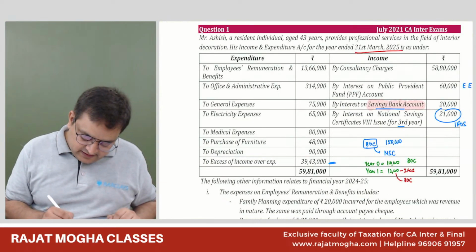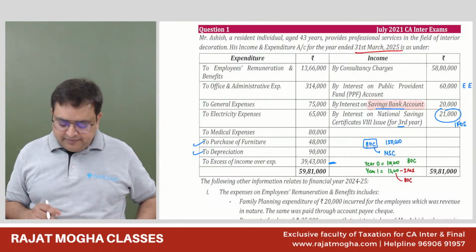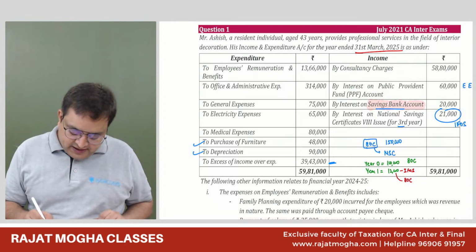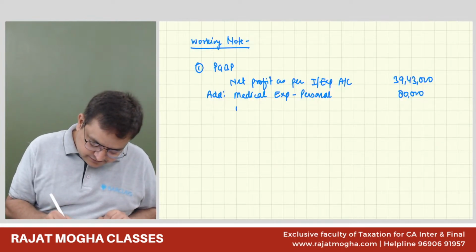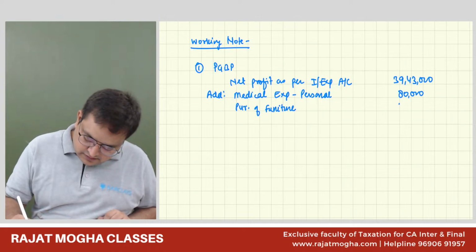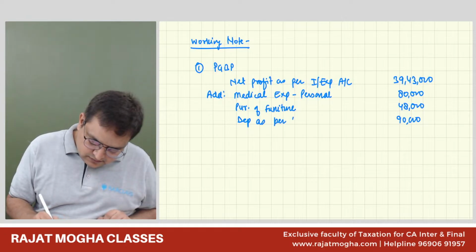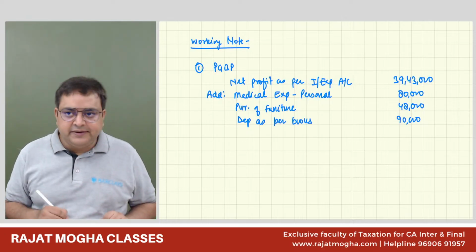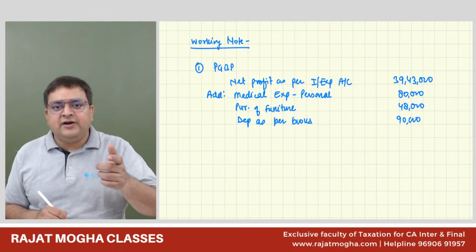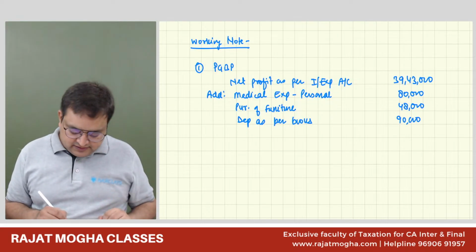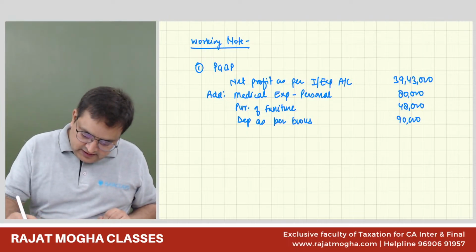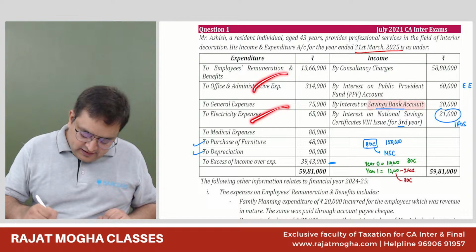Second is purchase of furniture and depreciation also, because we will be computing depreciation separately. Purchase of furniture 48,90. Depreciation as per books, because we will be doing the depreciation separately. If somebody would like to take the net effect of depreciation also, they can go ahead and take that. Then step 2 done, expenses done.